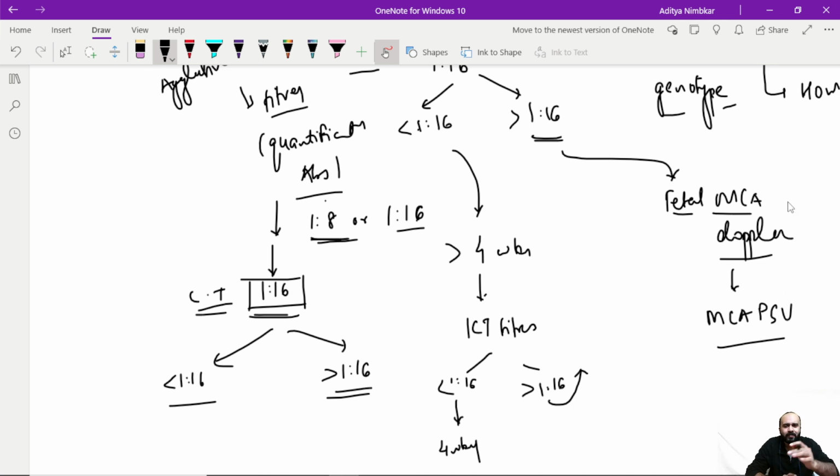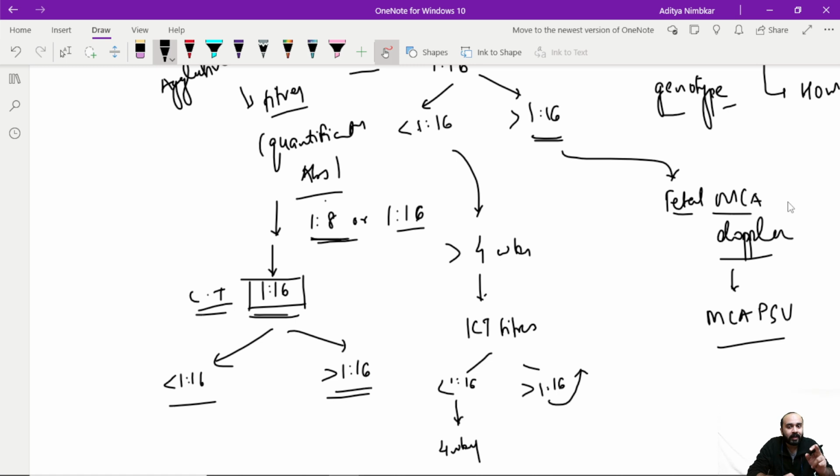Now the thing is, whenever there is fetal anemia, the RBCs are being broken down. Imagine it to be like Fevicol and water. Your Fevicol has a lot of solutes in it, because of which it is very viscous. Whereas water has no solutes in it. It is much less viscous. It flows very easily. Similarly, if your blood is having hemolysis, the viscosity is going to go down. Whereas if your blood is not having any hemolysis, there are a lot of RBCs present and your blood is going to be viscous.